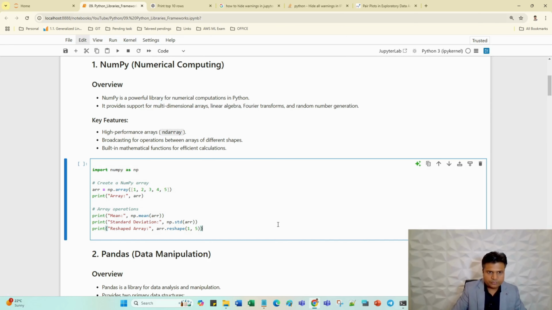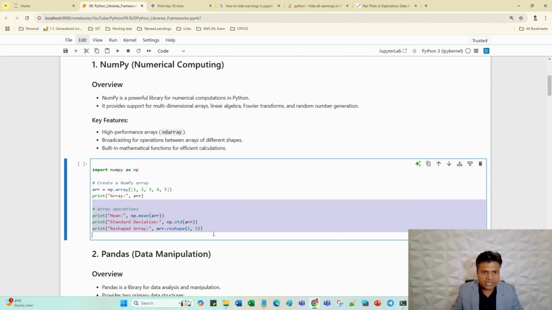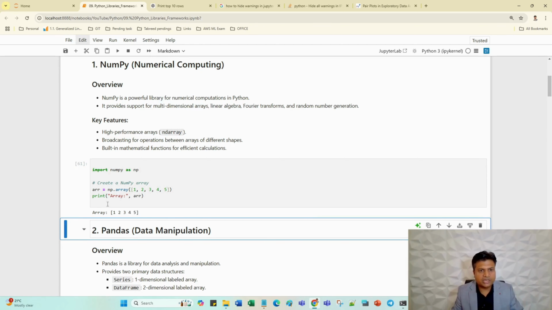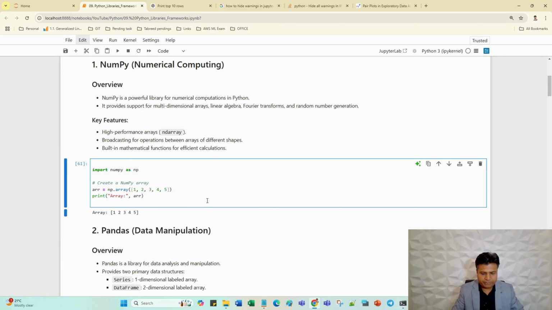These are NumPy's inbuilt functions, and we can definitely take advantage of them. Let me run this code for you. Before running the code, let me cut this code so that first I show you how the array comes out using NumPy. So I have taken the values 1, 2, 3, 4, 5 and the array has been printed here.